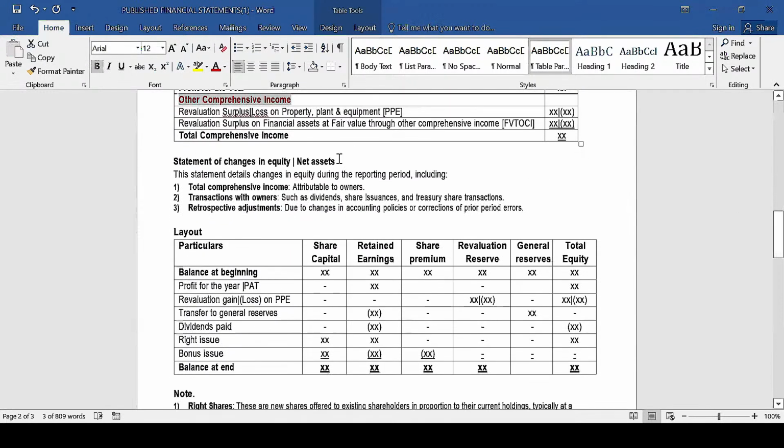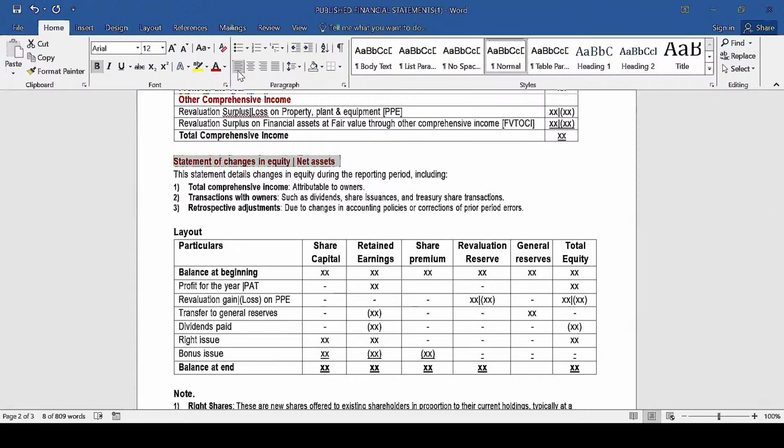Then from there, we have the other component of a public financial statement, and that is the statement of changes in equity, or basically the statement of changes in net assets. Now, this one we said is prepared by a company to explain the movement, to explain the changes in the various items of equity. Why did the various items of equity change? Like the ordinary share capital, like the various items of reserve. So this one is prepared to explain the movement or the changes in the various items of equity.